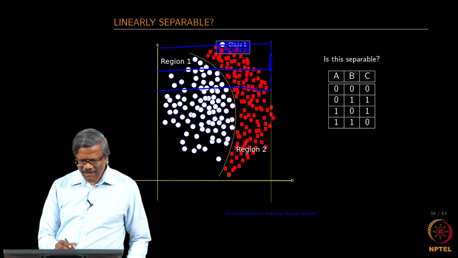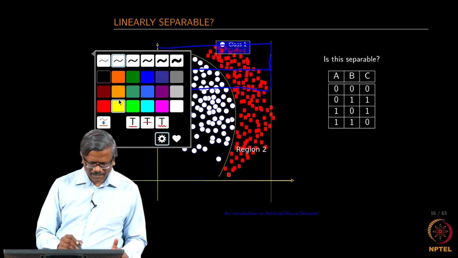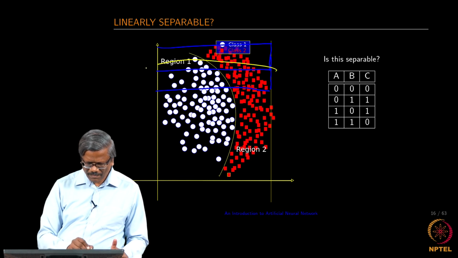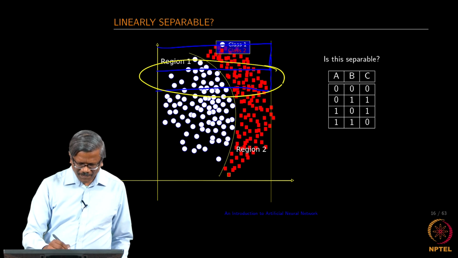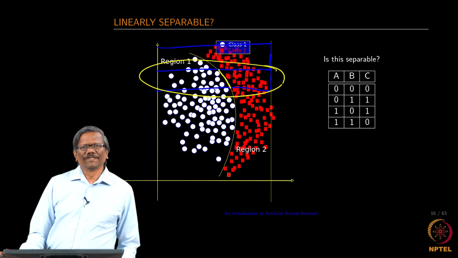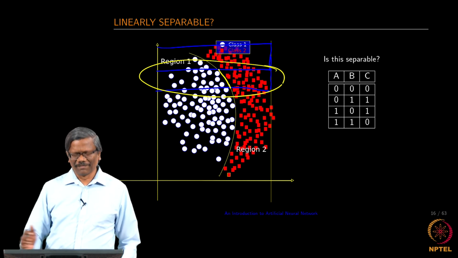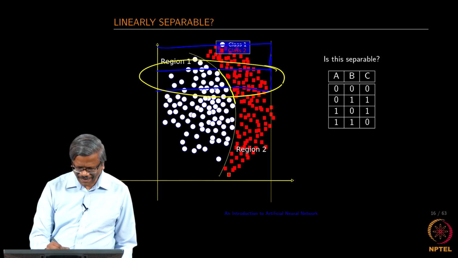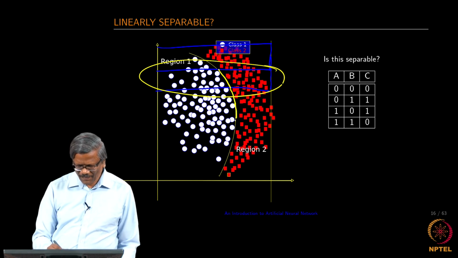So, can I first take only this region and say there are points which lie to the left of it and to the right of it, and then next take another small piecewise linear region, another one, and so on.